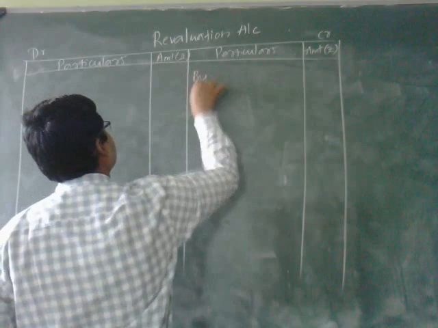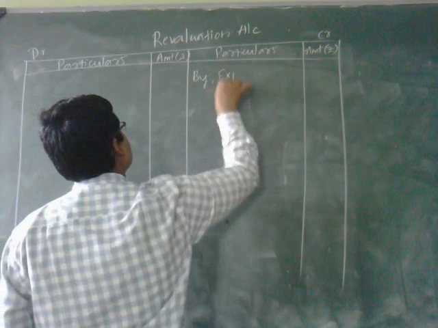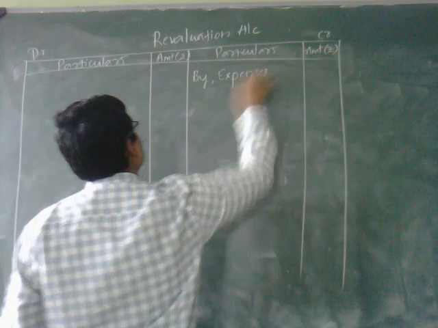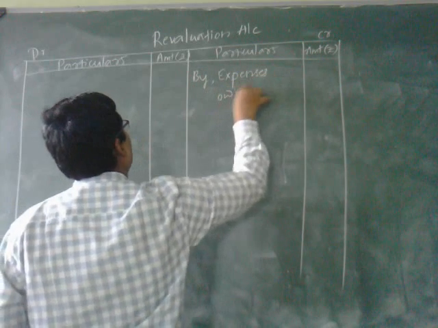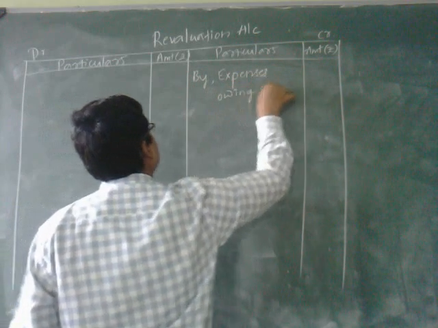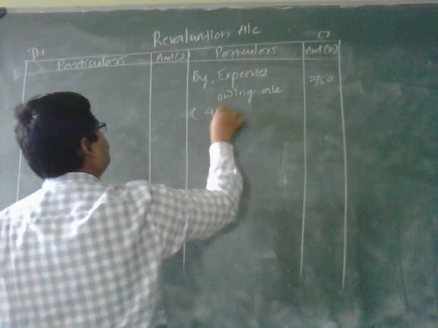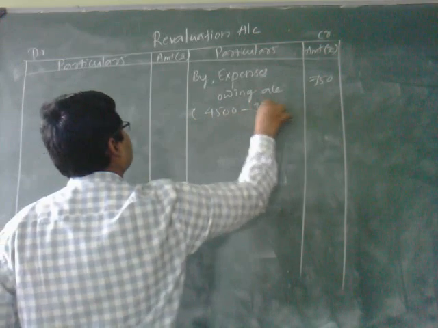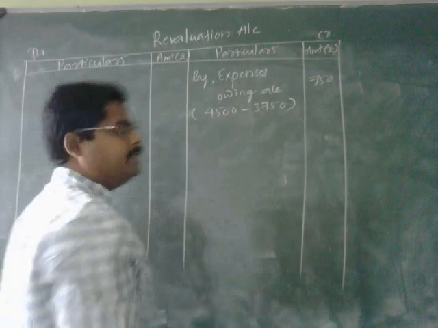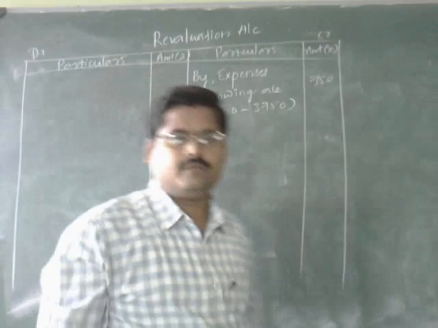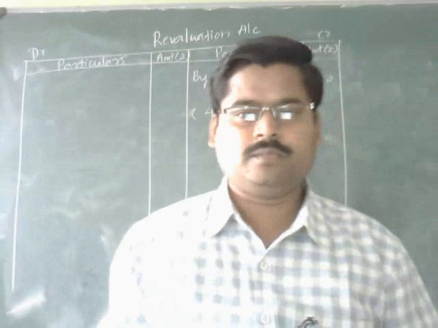By expenses owing account 750. Before this was 4,500, now it is 3,750. The difference is 750, which has been reduced. That is the second term.